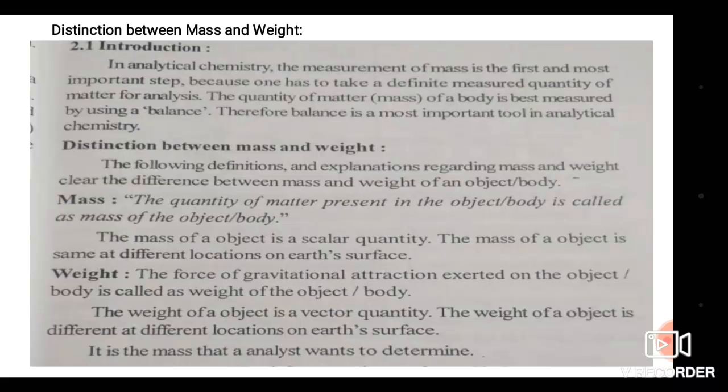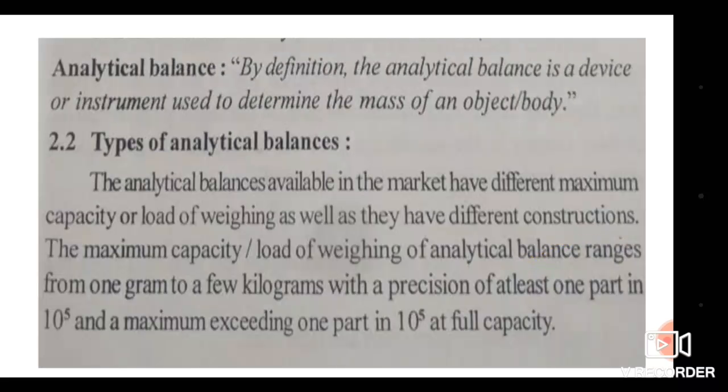Next is the analytical balance. What is the analytical balance? The quantity required for the analysis is taken by measuring an exact, definite quantity, and this definite quantity of matter is taken by measuring the given object or body with the help of an instrument.